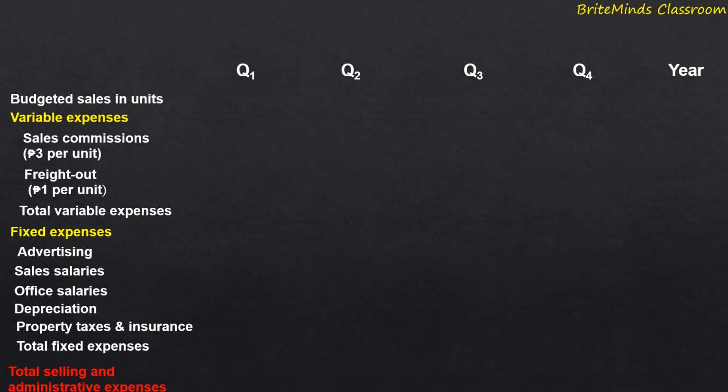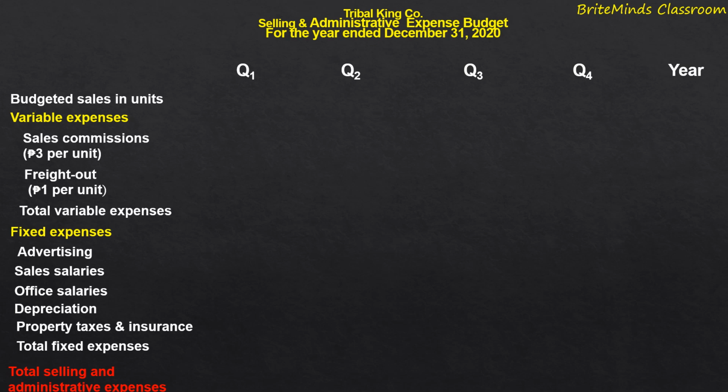All right, let us proceed to our budgeted pro forma for our selling and administrative expense budget. And be reminded, guys, to always write the heading or the title of the report with the corresponding date. So for our pro forma, the name of the company is Tribal King Company Corporation, and then the title is the selling and administrative expense budget, and for the year ended December 31, 2024, the date of the report.